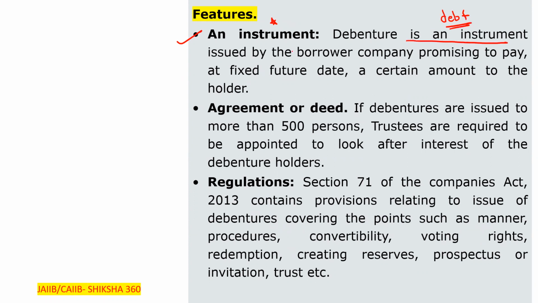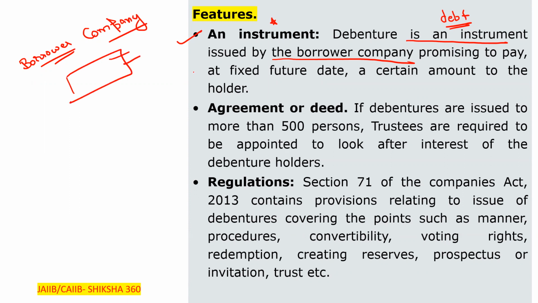It is issued by the borrower company, the company who is taking the money, promising to pay at a fixed future date a certain amount to the holder.